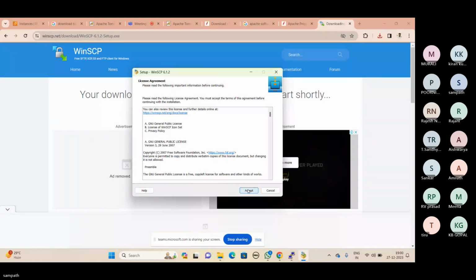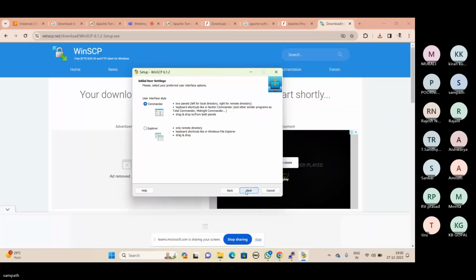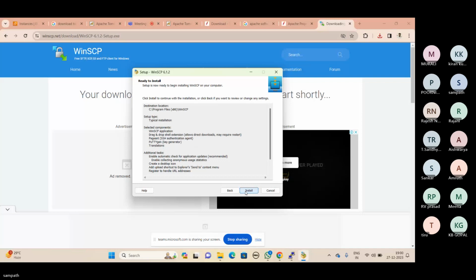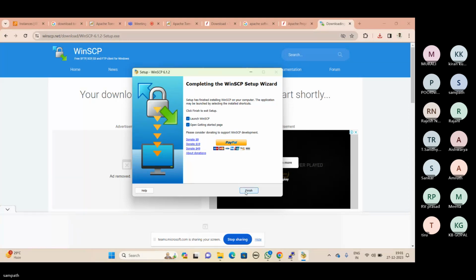Click on accept, then next, next, install, and click finish.